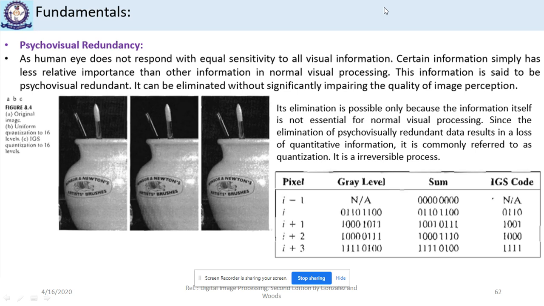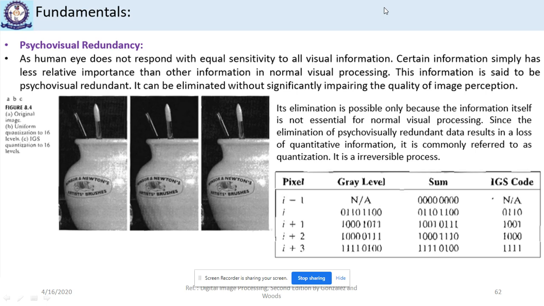Since the elimination of psychovisual redundant data results in loss of quantitative information, if we are removing psychovisual redundancy, that means we are removing quantitative information from the image. And this removal of quantitative information is referred to as quantization. This whole process of quantization is an irreversible process.